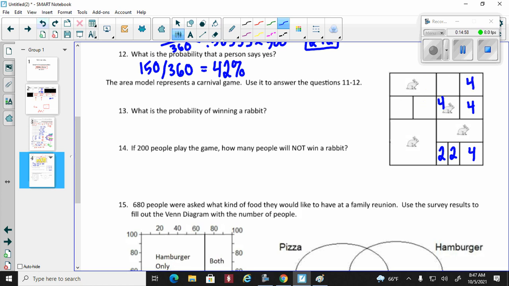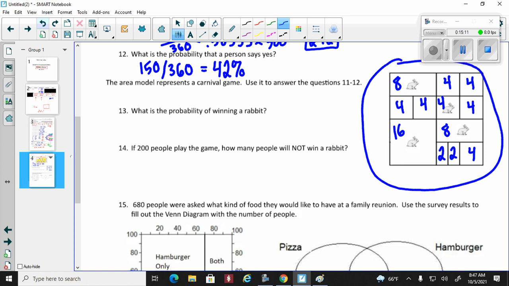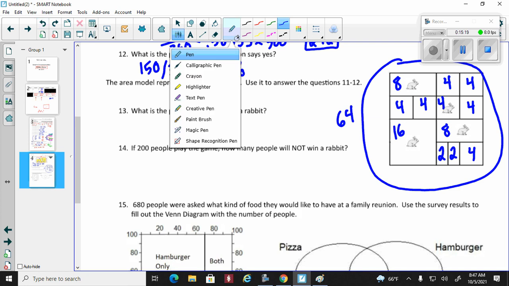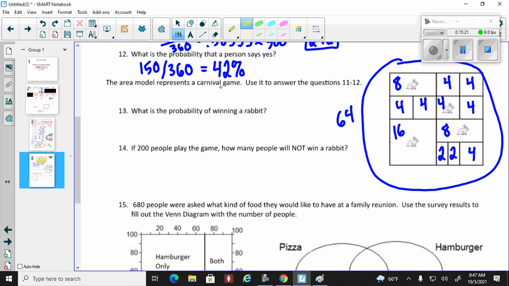All right. Ooh, all that erased. 4, 4, that would become an 8, that would become an 8, and that would become a 16. All right. What's the probability of winning a rabbit? Well, I'm going to go ahead and add everything up because I know I'm going to be doing that. I believe it ends up being 64, so the whole thing adds up to 64. I'll probably be needing that later. We're trying to win a rabbit, so all my highlighted will be our rabbits.